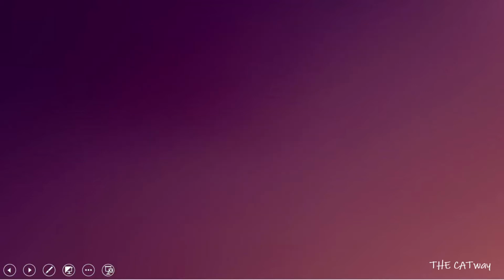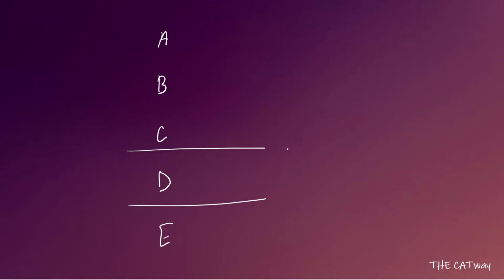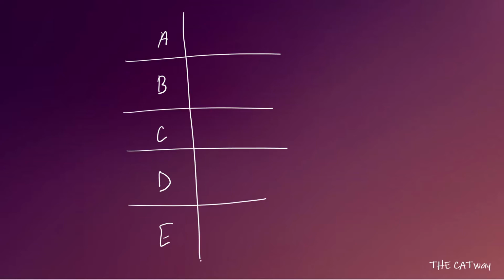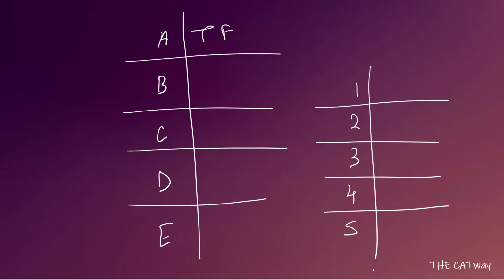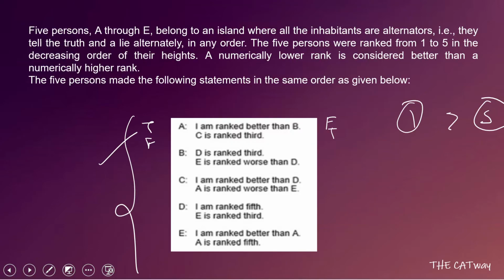So we will begin with A's first statement true and second false. Let us make a table. So we have A, B, C, D and E, and we have A's first statement as true whereas the second statement as false. Here we have written all the heights because we have to find out the actual heights, the ranking.